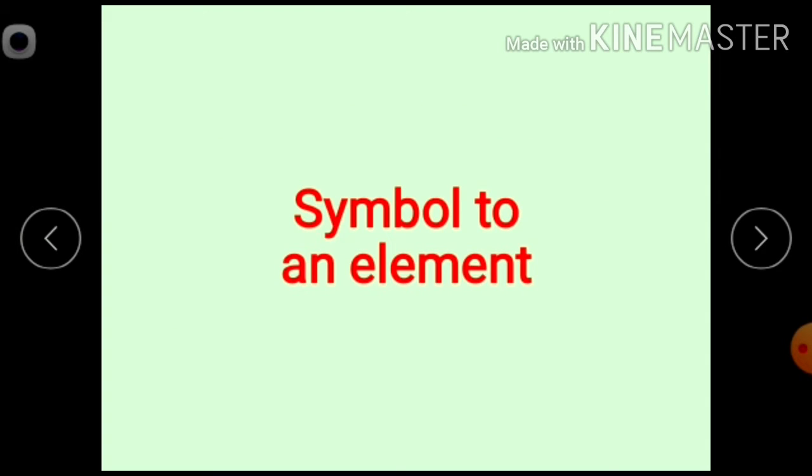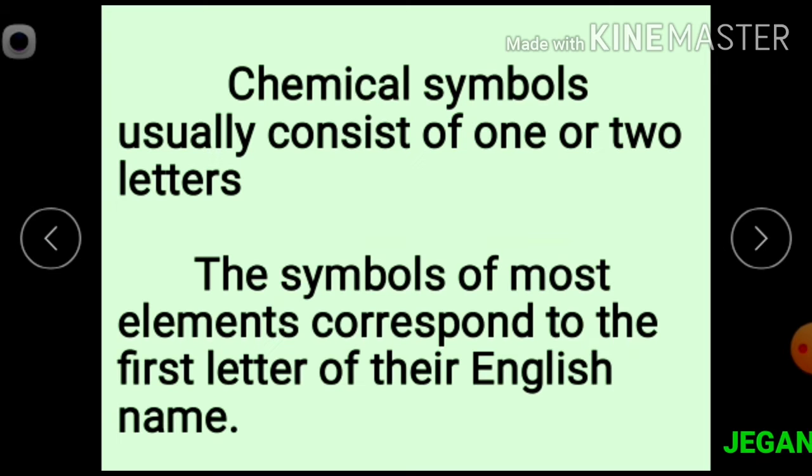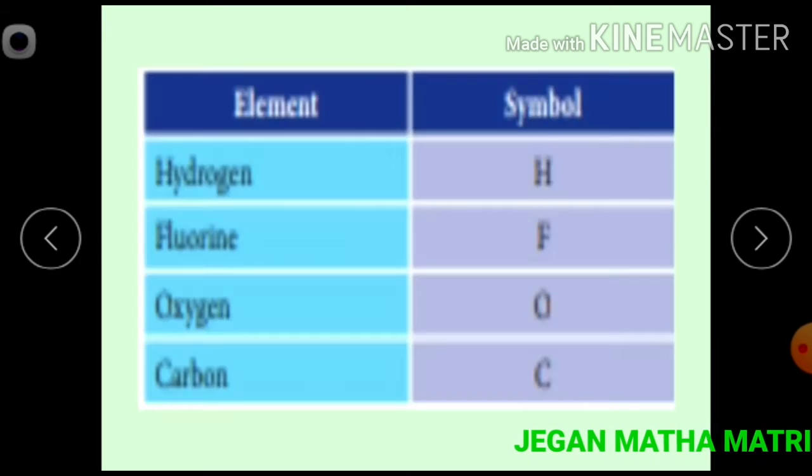Some rules are followed while assigning symbol to an element. Chemical symbols usually consist of one or two letters. The symbols of most elements correspond to the first letter of their English name.